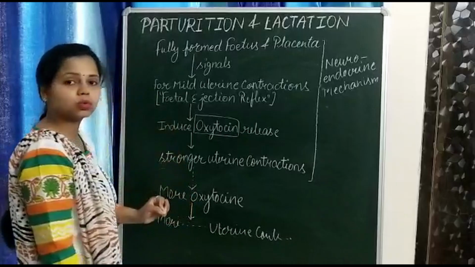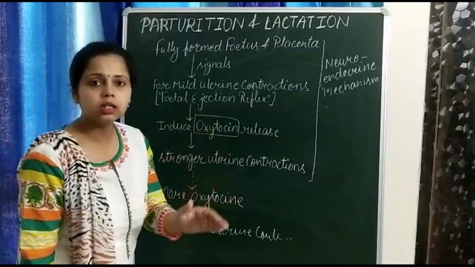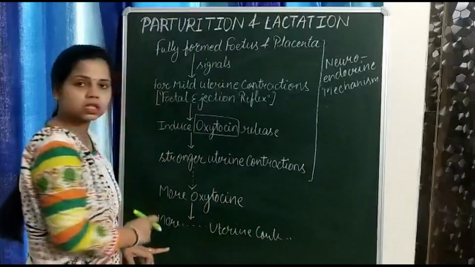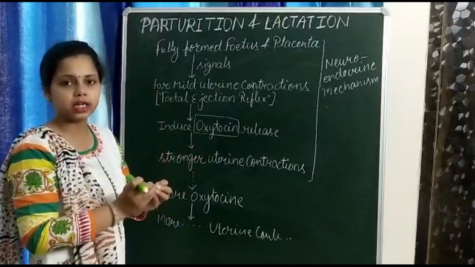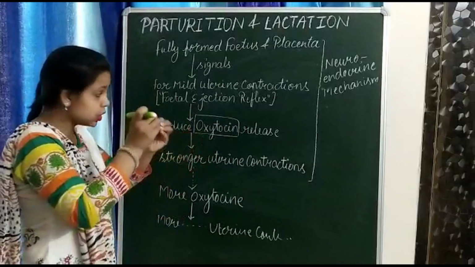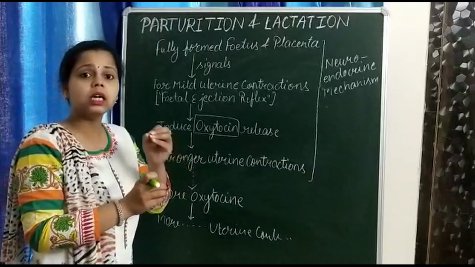Finally, it leads to the expulsion of the baby from the uterus through the birth canal. Due to these contractions, what happens? There is dilation of the cervix and vagina. What happens to the cervix and vagina? They dilate. During this process, another hormone is released, that is relaxin.